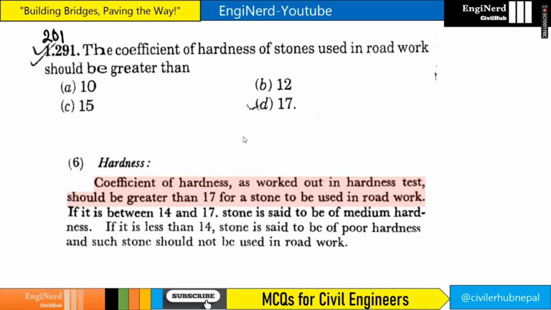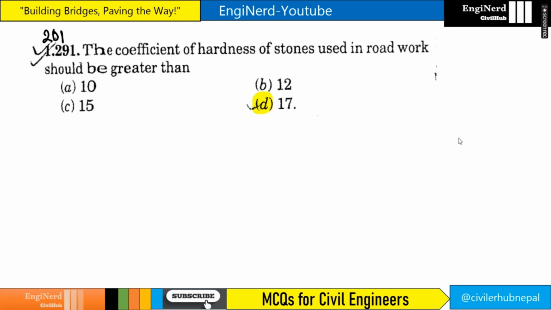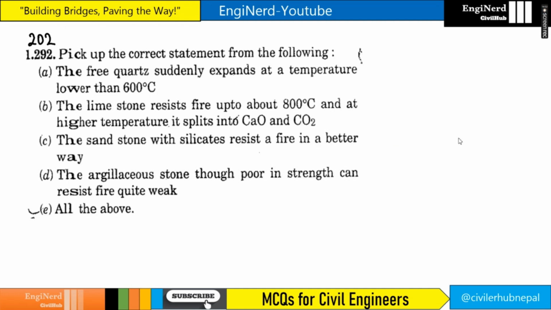So question number 201, the coefficient of hardness of stones used in road work should be greater than what? It should be greater than 17, right? So if you see here, coefficient of hardness as worked in hardness test should be greater than 17 for a stone to be used in road work. So hardness test is done in Dorry's testing machine, right? The diameter and height is 25 mm for the mold, for the size of the specimen. So answer is 17.